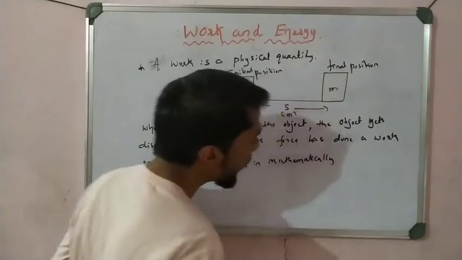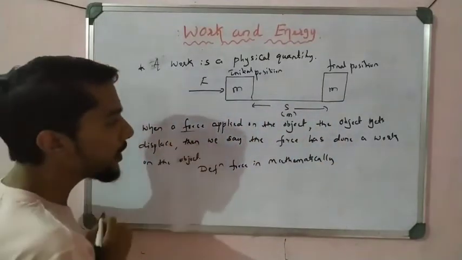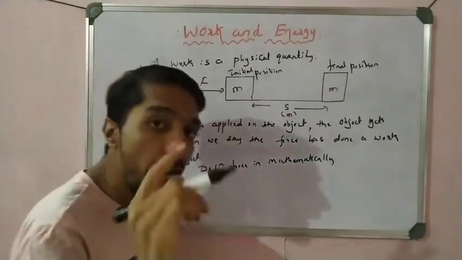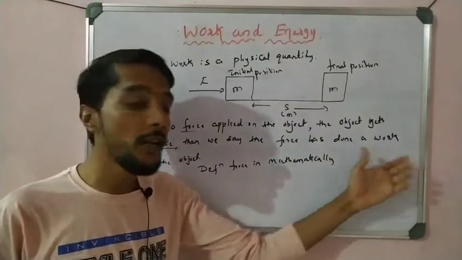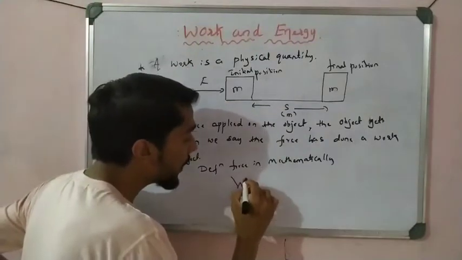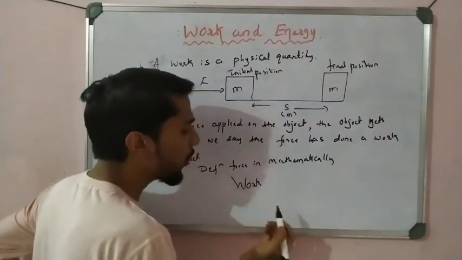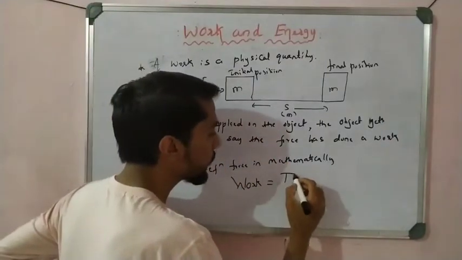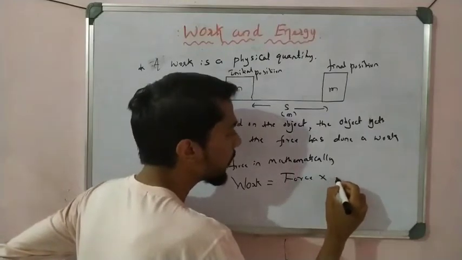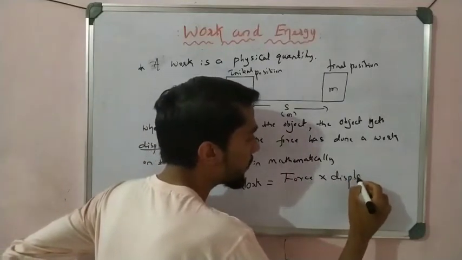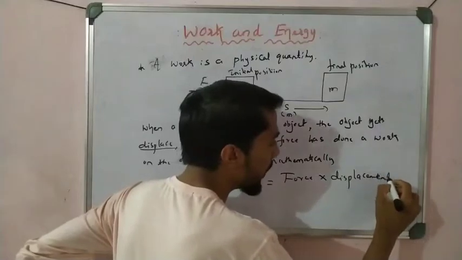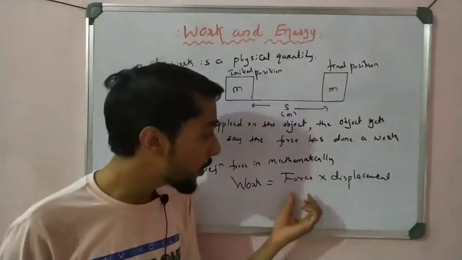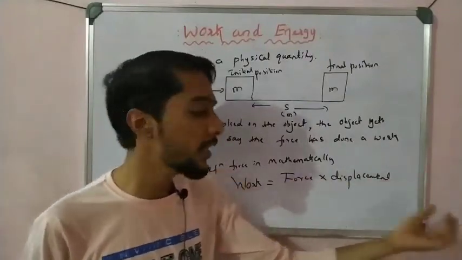Mathematically, see what is given here in the sentence. Force is there, and when force is applied, what happened? The object gets displaced, and then we say that work is done on the object, right? So work done is equal to, work is equal to what? First, force into displacement, and that is very important. What is work done, student? Here work done is nothing but force into displacement. The product of force and displacement is called work.